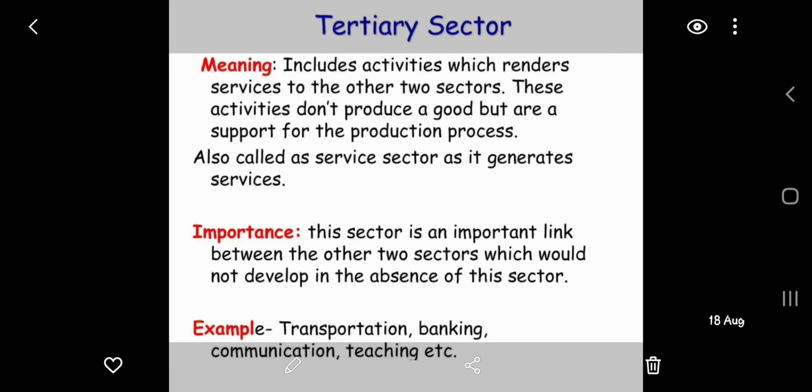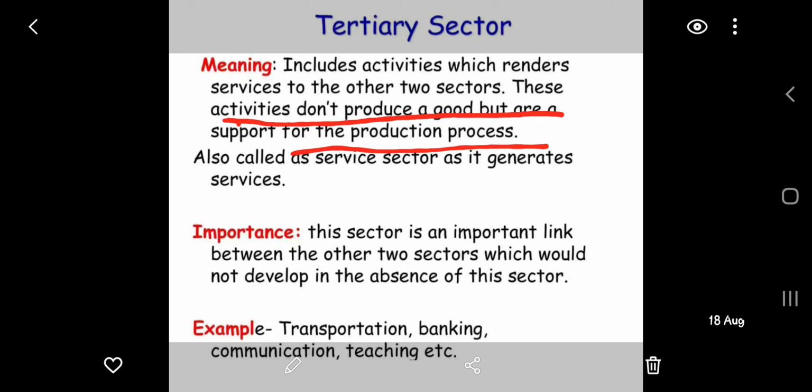Now, the third sector is known as the tertiary sector, and another name you can give it is the service sector. Why is it the service sector? Because in this sector production of goods is not included. It does not include the activities which are engaged in the production of goods, but it is supporting the production process.